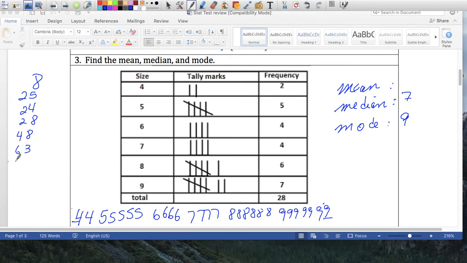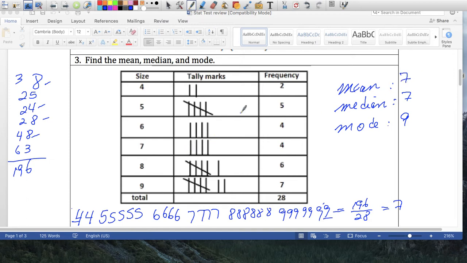So I add everything up, and the sum here is 196. If I divide it by the number of numbers that I added up, which is 28, that's going to give me a 7.